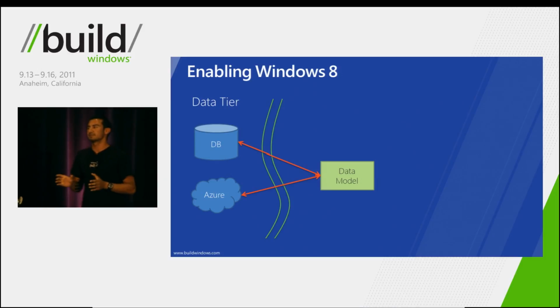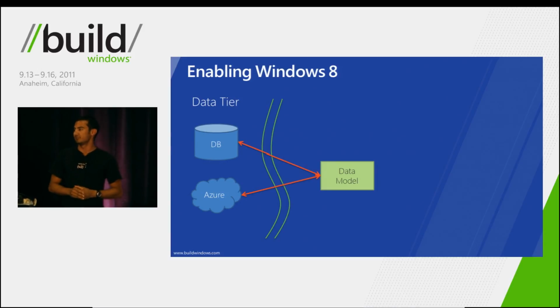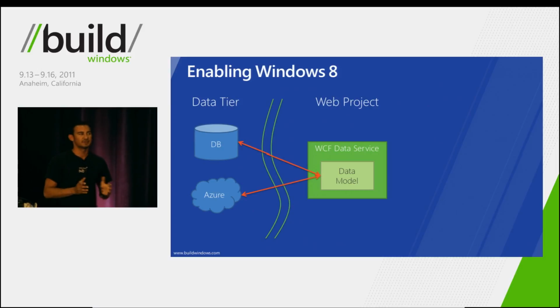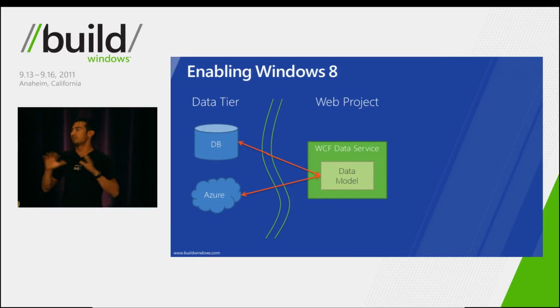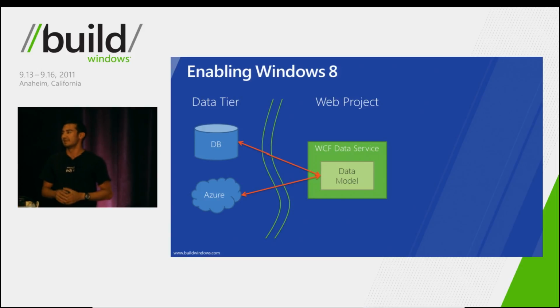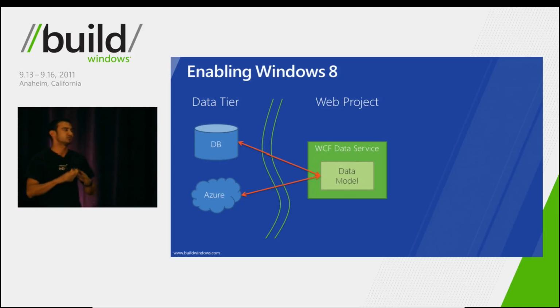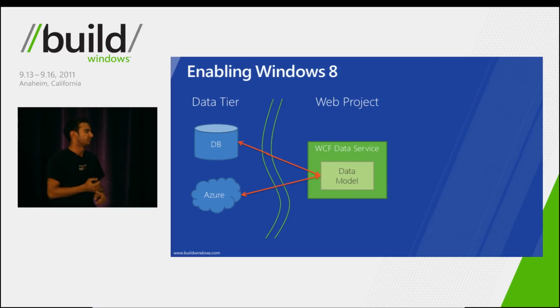Now, in order to connect this to Windows 8, we need to build something called a WCF data service. Now, you can think of WCF data services as the Microsoft implementation of handling the OData protocol. So OData is, simply put, a simple way of sharing data and its associated metadata across a variety of different platforms. Now, the business advantage of using OData is that there's already an extremely rich ecosystem of producers and consumers